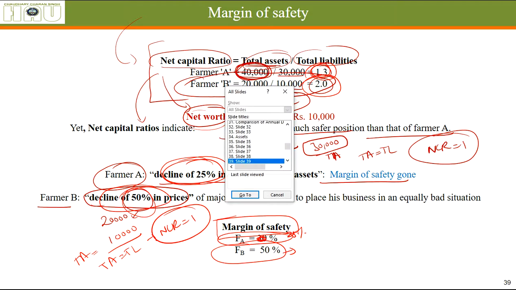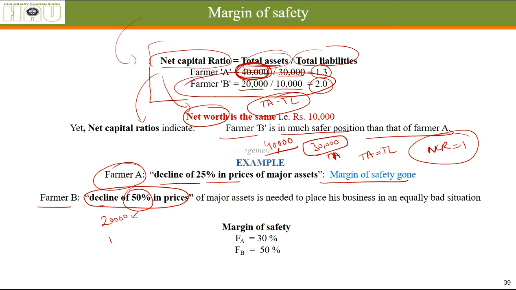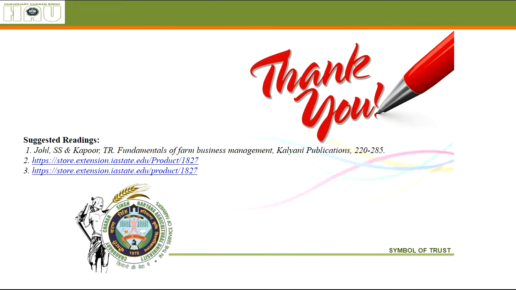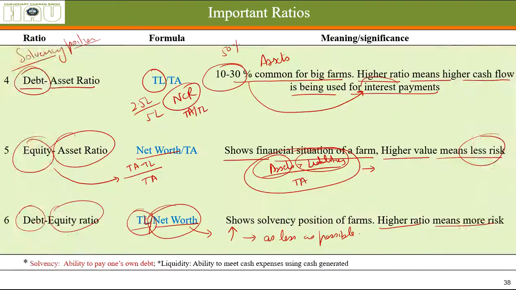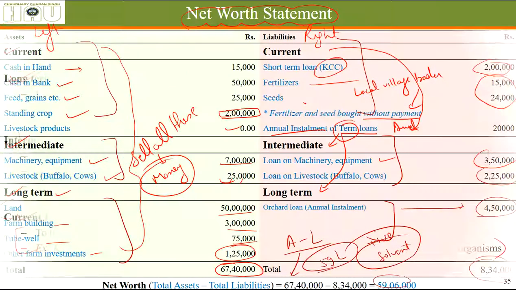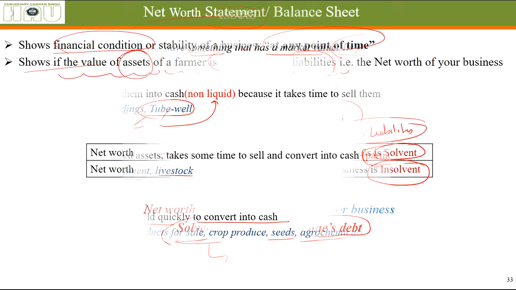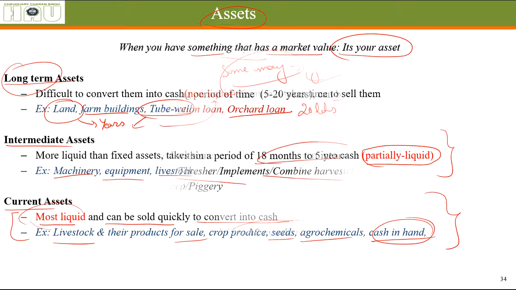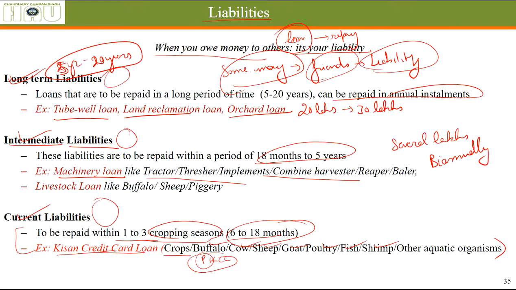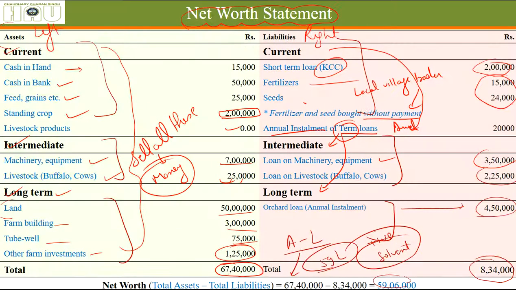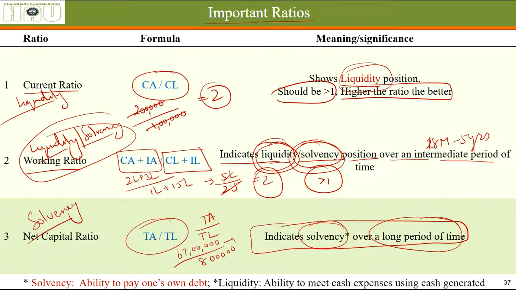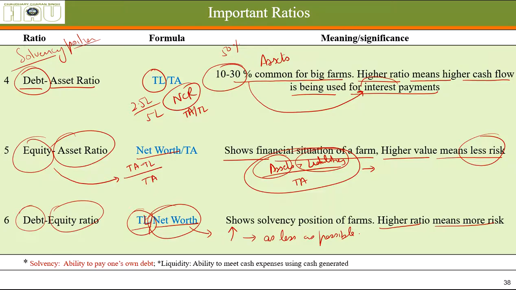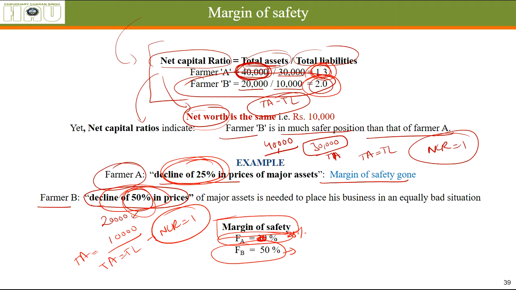Now let me see if there is anything else remaining with this lecture. No, thank you. We have discussed what is a balance sheet, or a net worth statement. What are assets, their classification, liabilities and their classification? An example of a balance sheet. What are the important solvency or liquidity ratios attached to a balance sheet and what do they tell us? And margin of safety. Thank you very much.